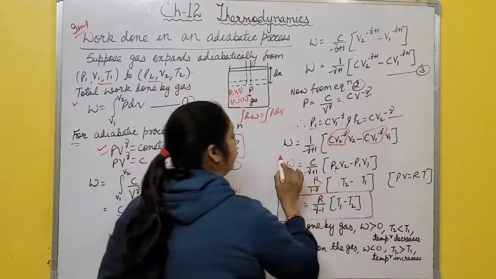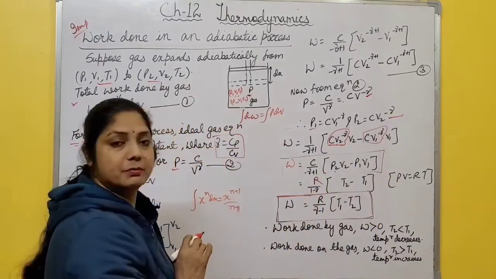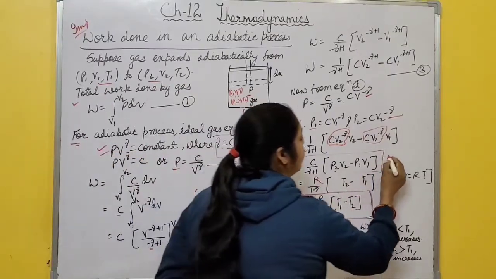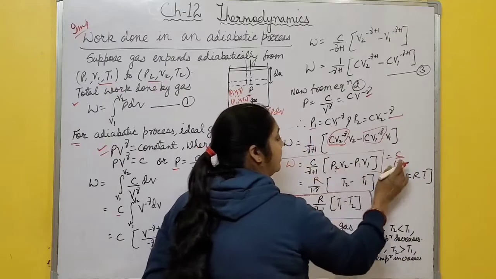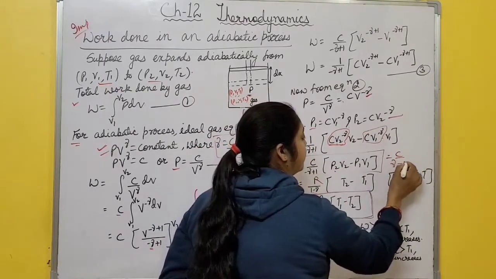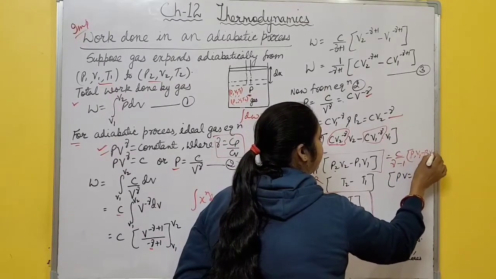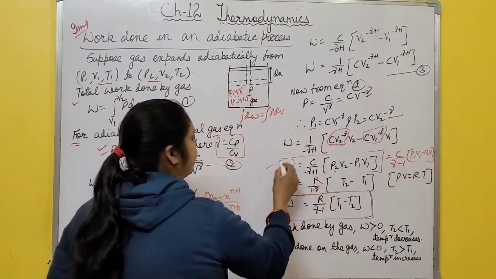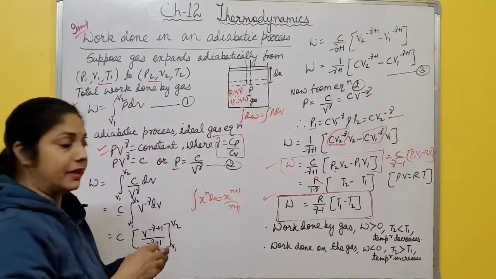I can also write it in this form: 1 by 1 minus gamma into P2 V2 minus P1 V1. Or, since I want gamma minus 1, because gamma is always greater than 1, inside you write P1 V1 minus P2 V2. So you can use this equation also. This is the work done in an adiabatic process.